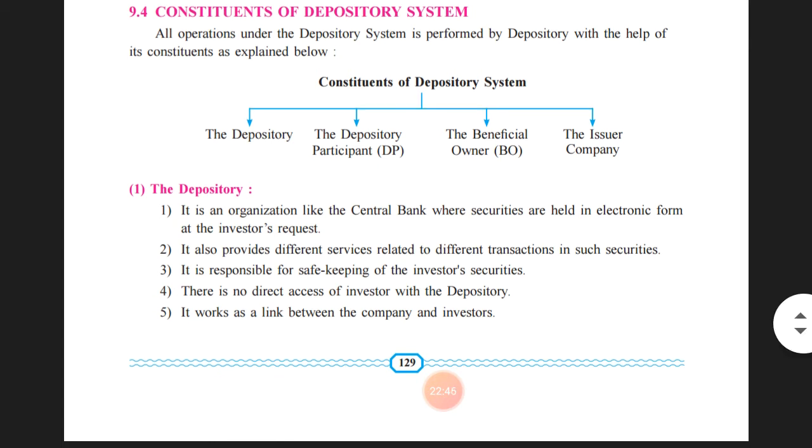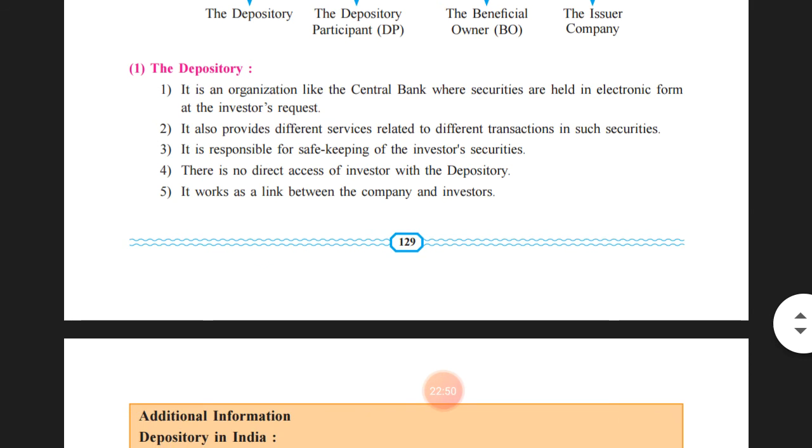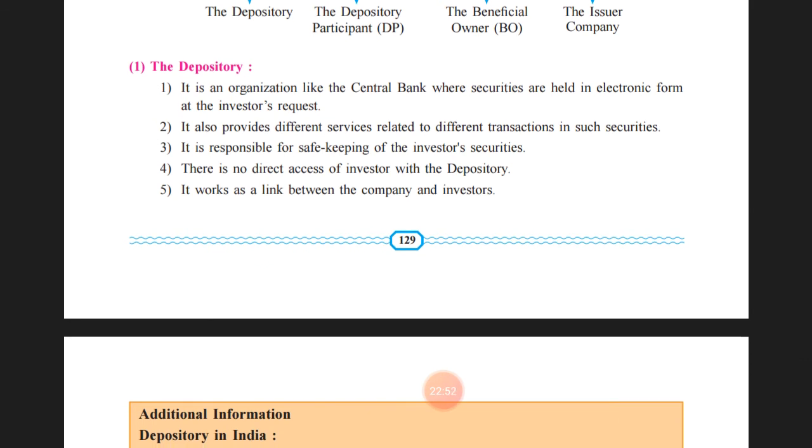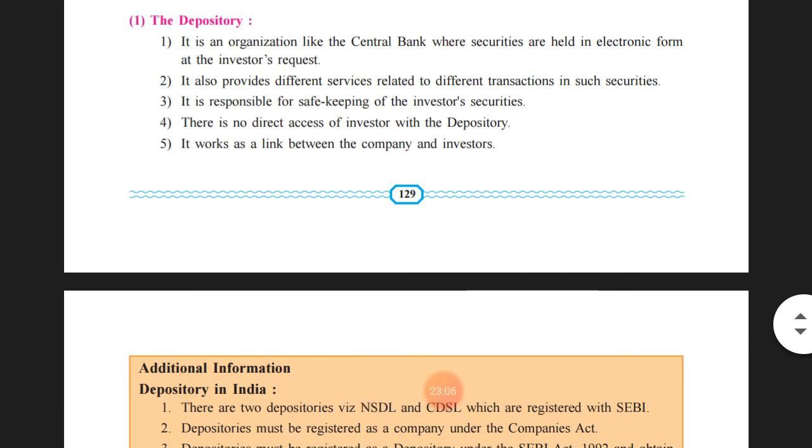Let us see all 4 constituents one by one, beginning with the depository. It is an organization like a central bank where securities are held in an electronic form. So depository is an institution, an organization similar to the central bank, which holds the securities of the investors in an electronic form. It also provides different services related to the different transactions in such securities.